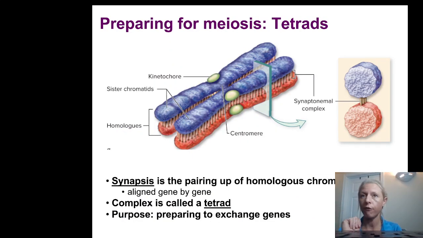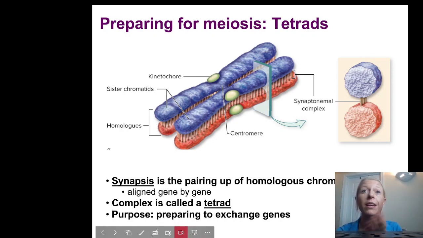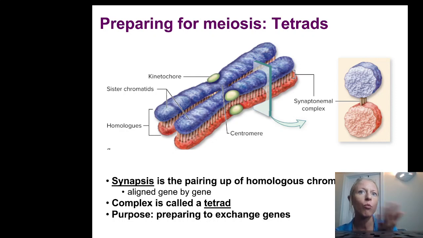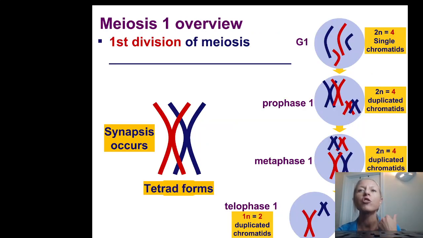Now, as we prepare for meiosis, you need to know this. These pairs of homologous chromosomes undergo synapsis. It's a term you need to know. When they do that, they line up gene by gene and form what's called a tetrad. Tetra means 4, so think 1, 2, 3, 4. And this is where they're preparing to exchange genetic material during the process of crossing over, which is where we get genetic variation.